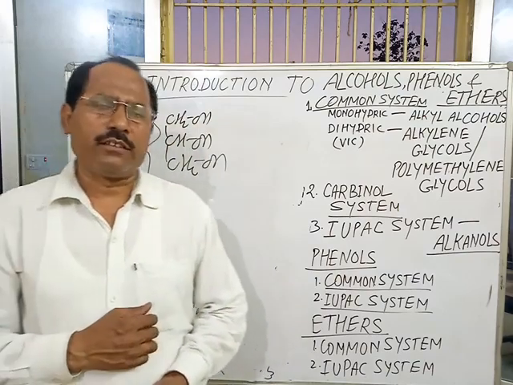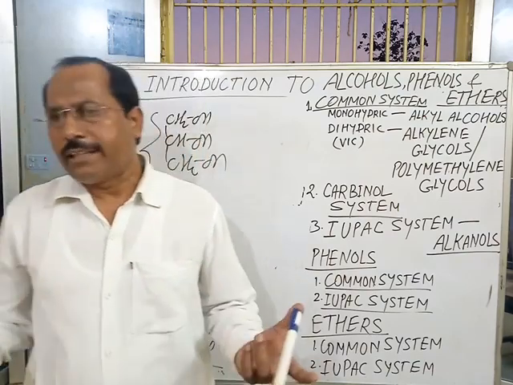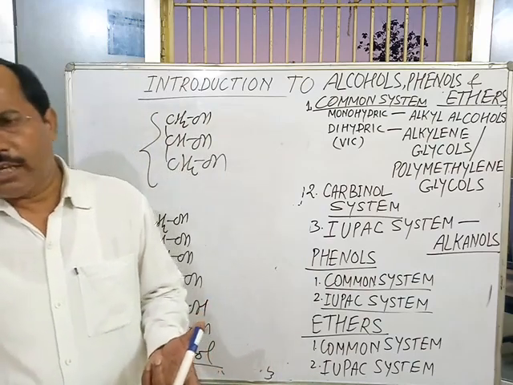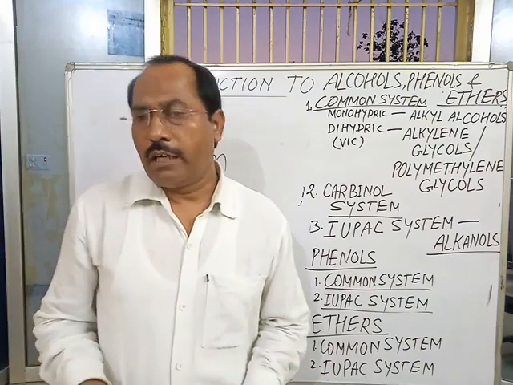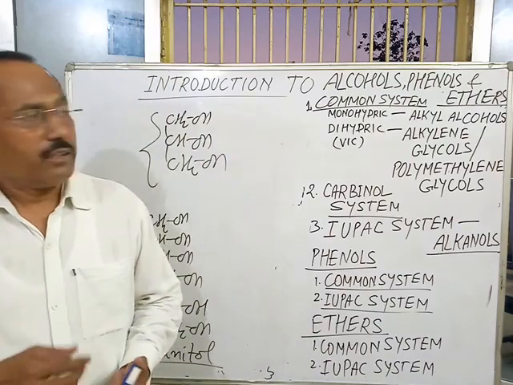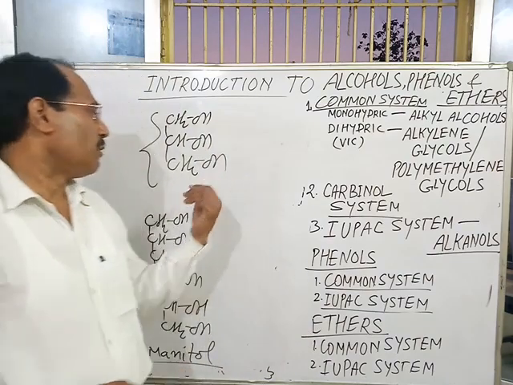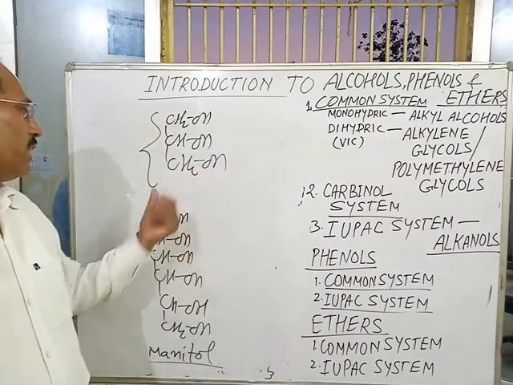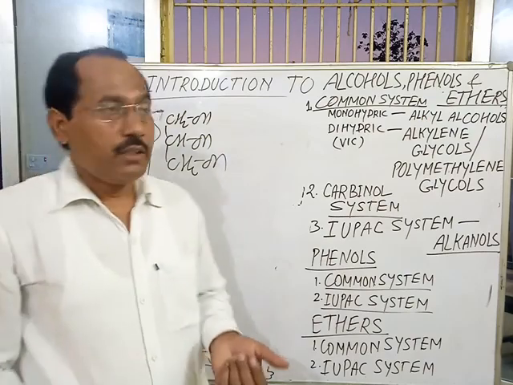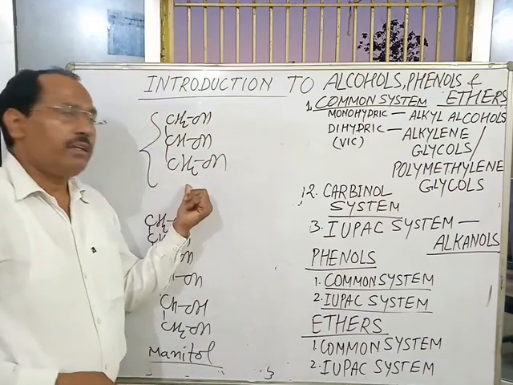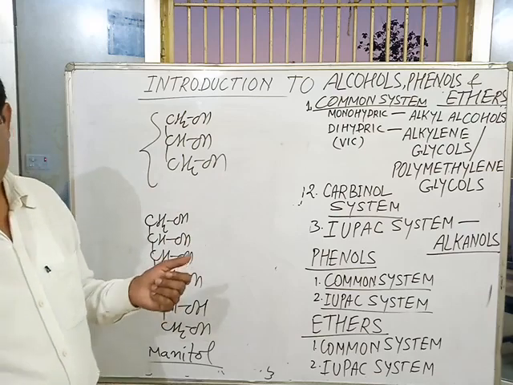The simple classification in case of dihydric alcohol is vicinal and gem. Vicinal diols are stable, but geminal diols are unstable. But trihydric alcohol may be vicinal and gem.